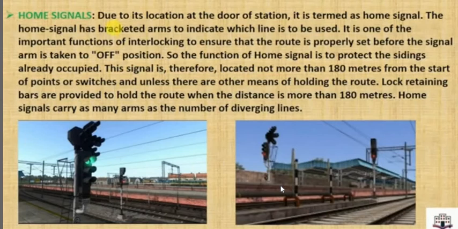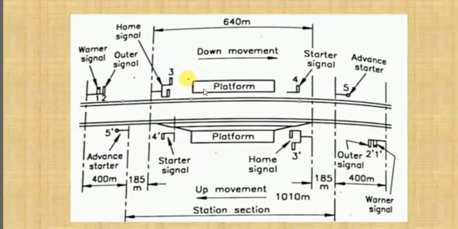So why is the home signal important? See this image, this is a platform, and these are the home signals. Suppose there are many lines and many sidings. The home signal is located there because it allows the train to enter into a railway station.